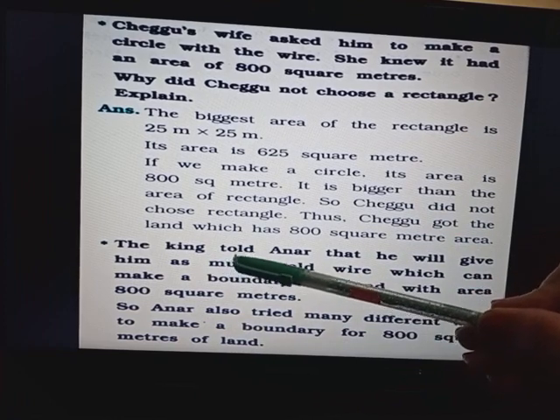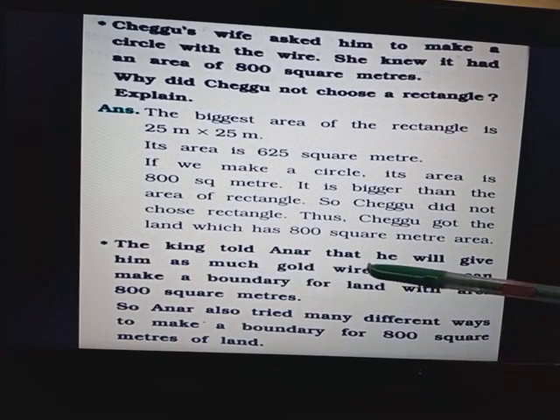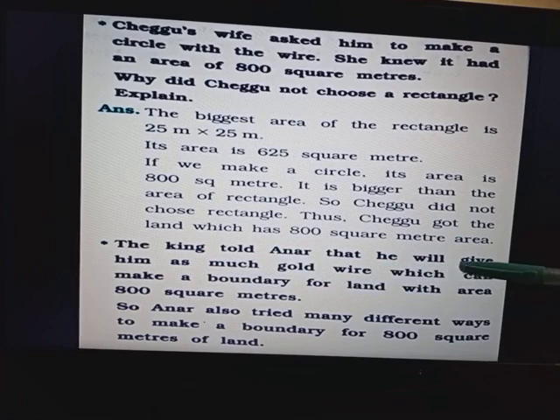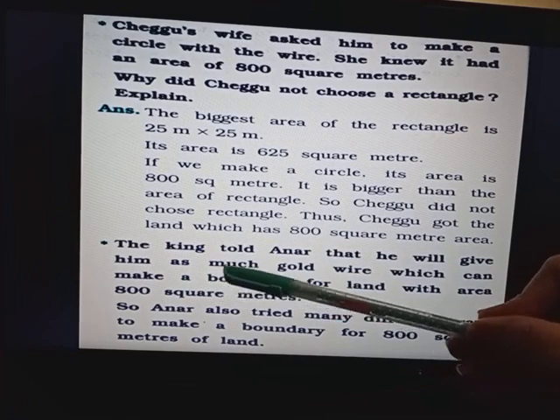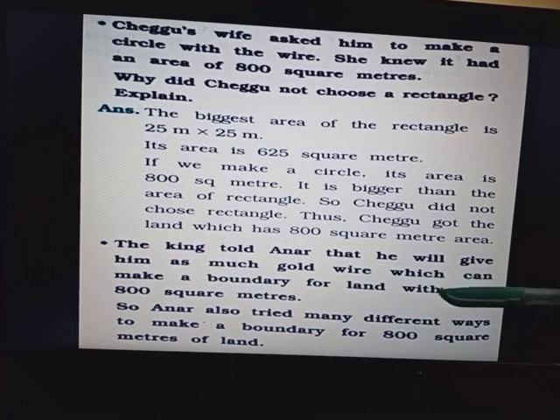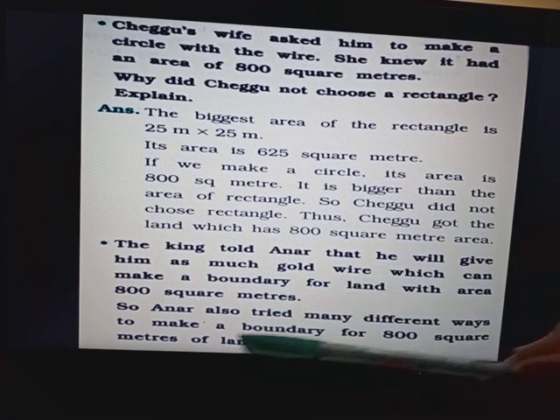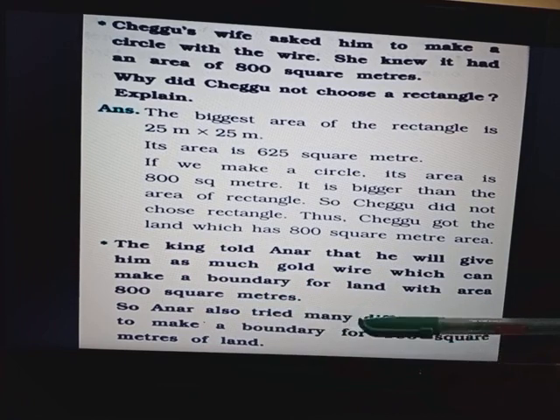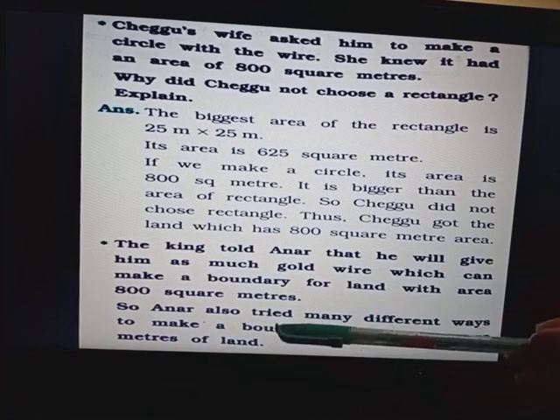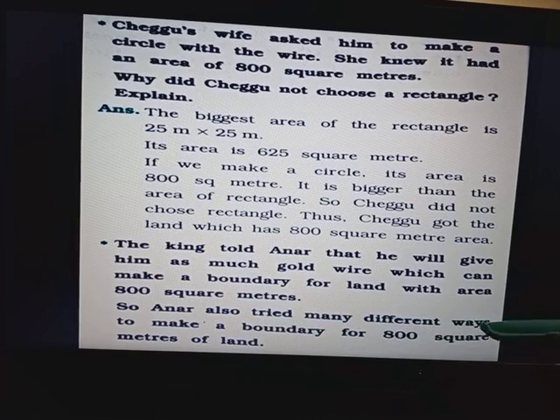Our next question. The king told Anar that he will give him as much gold wire as can make a boundary for land with an area of 800 square meter. So Anar also tried many different ways to make a boundary for 800 square meter of land.